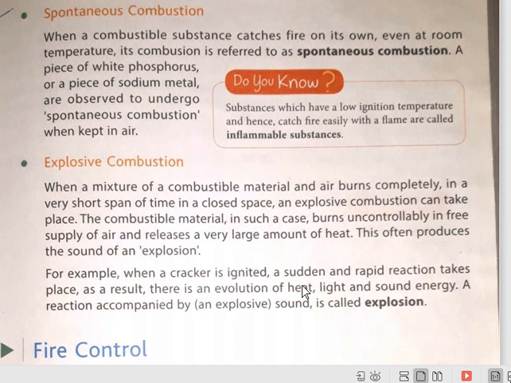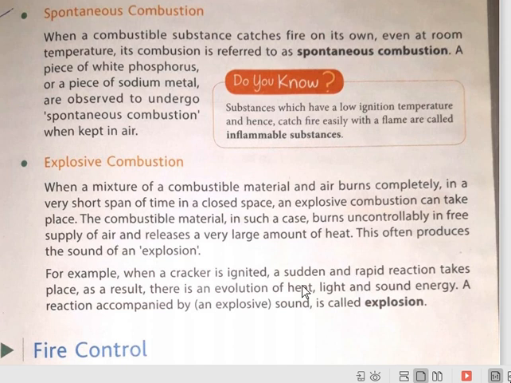So these are the four types of combustion, and for all these four, there are some basic reasons. We have discussed the first one, slow combustion, due to less or insufficient supply of air. In the second one, rapid combustion, due to the proper supply and the type of fuel, that is gaseous fuel.